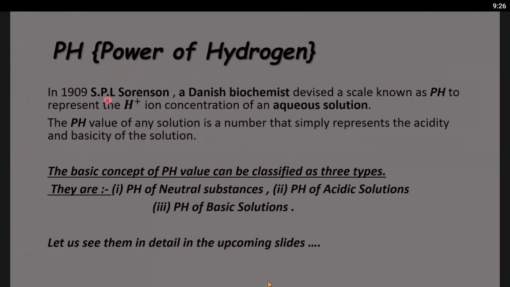In 1909, S.P.L. Sorensen, a Danish biochemist, devised a scale known as pH to represent the H plus ion